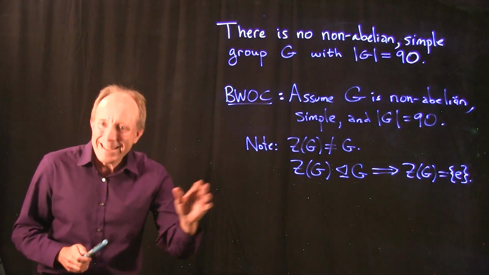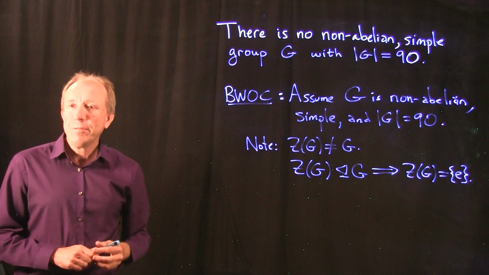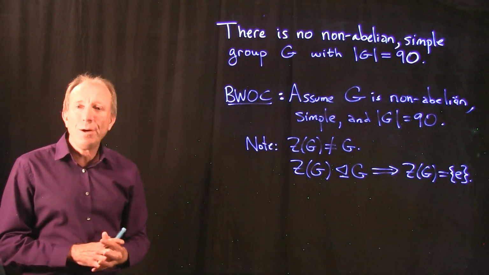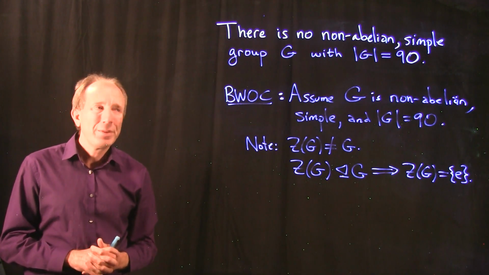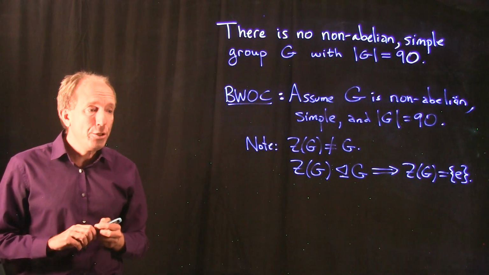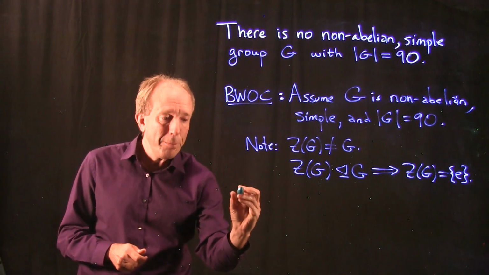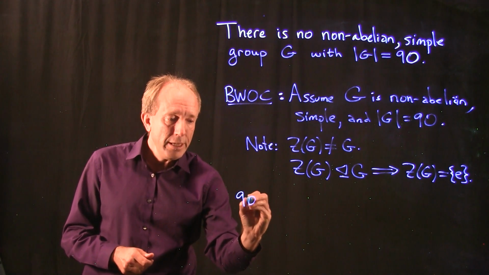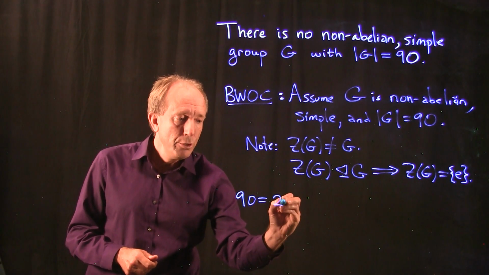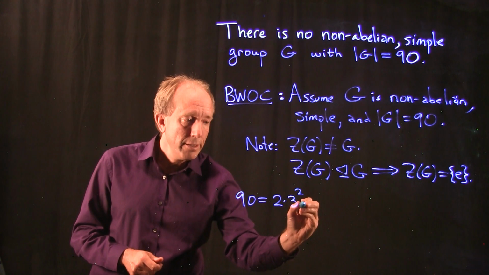Let's hold that as a side thought, and we will come back to this point when it becomes helpful in the proof. In the meantime, I would like to study how the Sylow theorems can be used to help us here. Notice that 90 is simply 2 times 3 squared times 5.